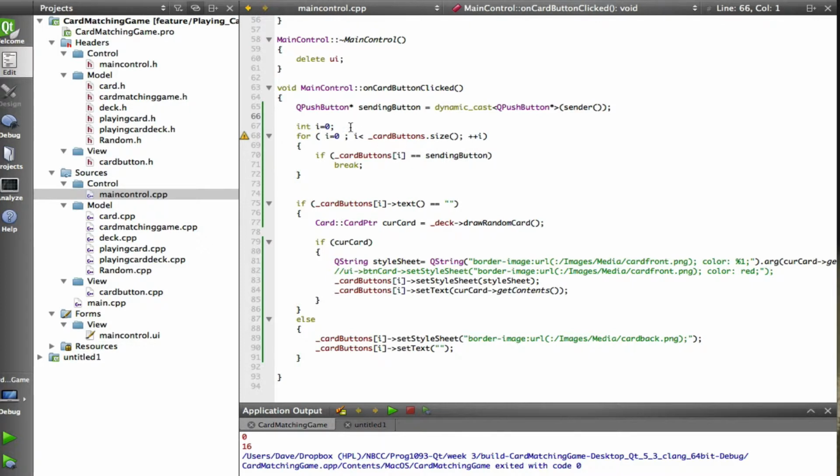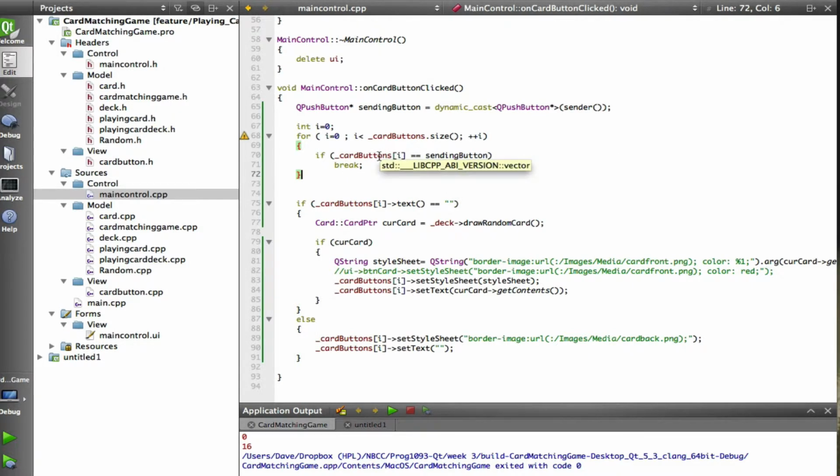And now the first thing I'm going to do is figure out what the index of that button is, because I want to know which card sent it so I can turn that card over. In our first crack at that, all we do is loop through the cardButtons and compare my sendingButton, the pointer that I have, to the pointer I stored in the card.